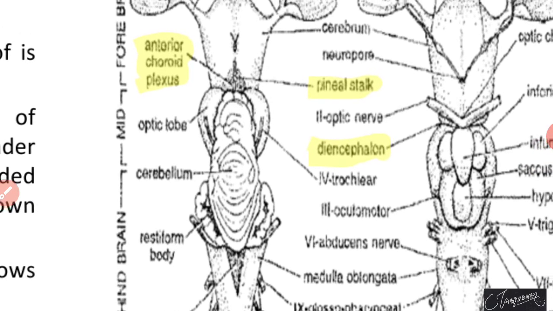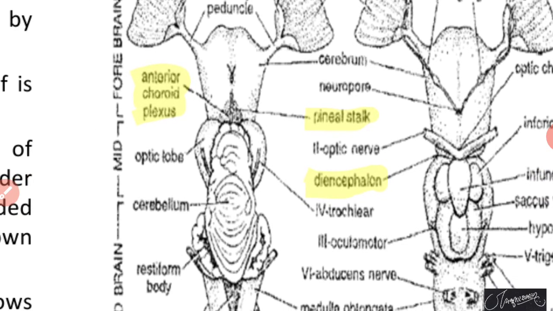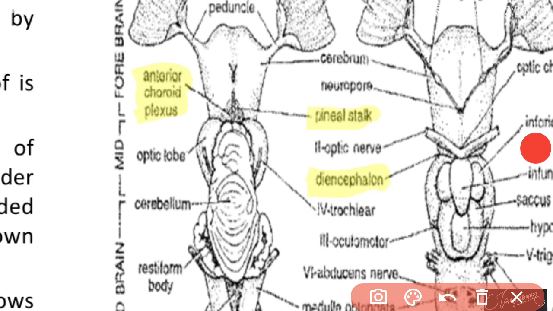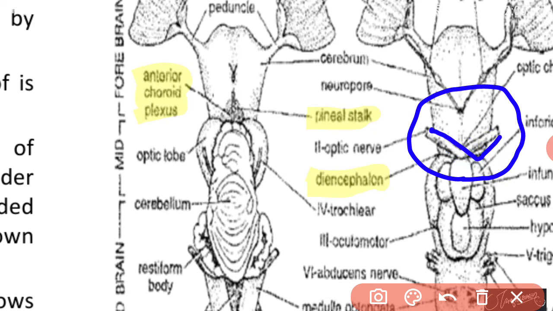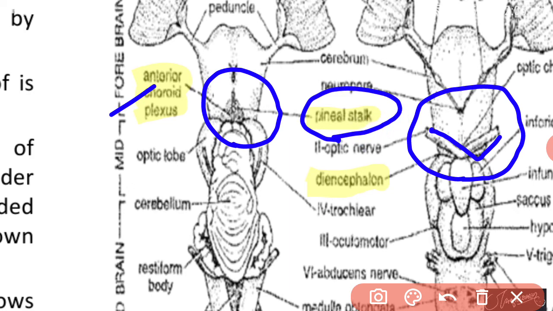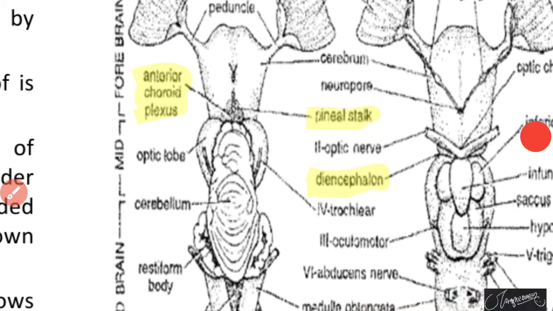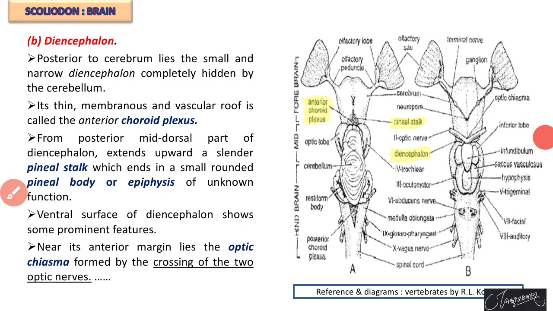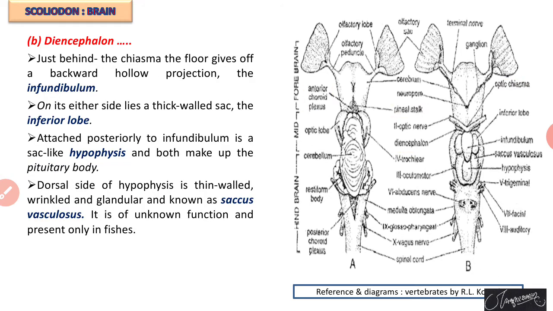So, these are the parts found in the diencephalon. In this area we can find the crossing of optic nerves, called the optic chiasma. Towards the dorsal side there is a structure called the anterior choroid plexus, and in the middle of the anterior choroid plexus there is a pineal stalk. These are the parts related to the diencephalon, but the diencephalon also has some structures